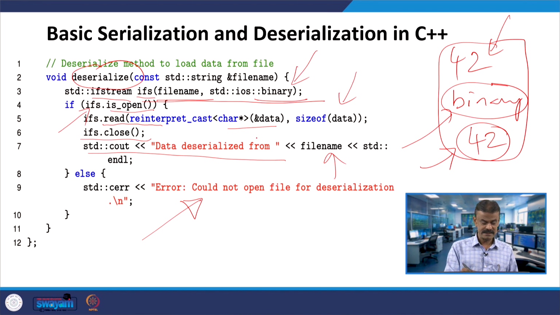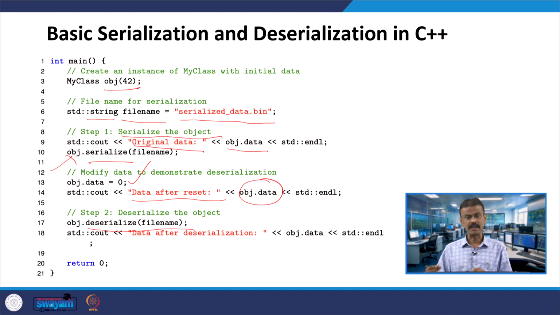It reads the binary and converts it back into the original format, reconstructing the original format. Once that is done, I print the data after deserialization, so now I am printing the value. It is reading the file from binary, binary to original object.